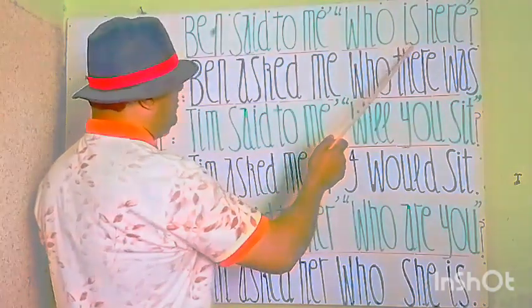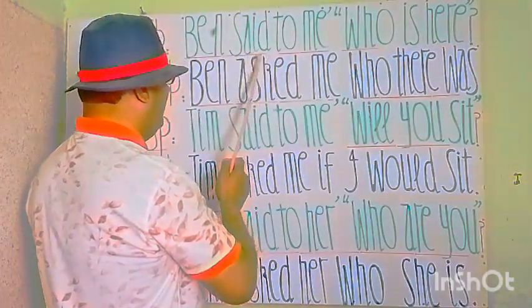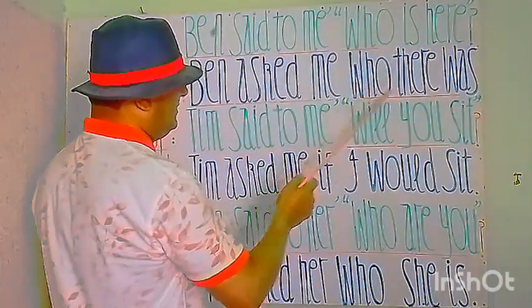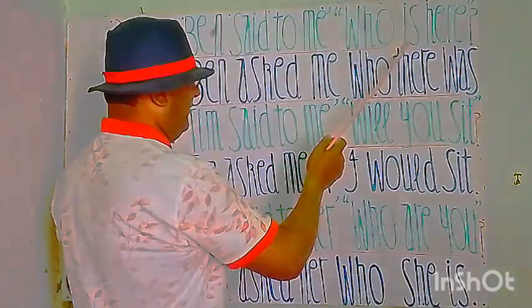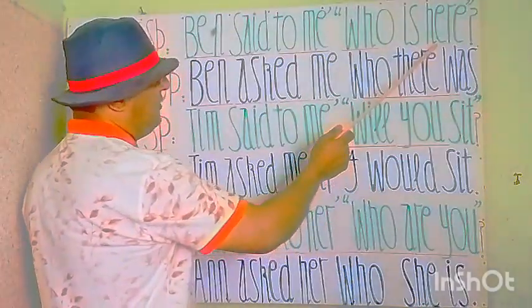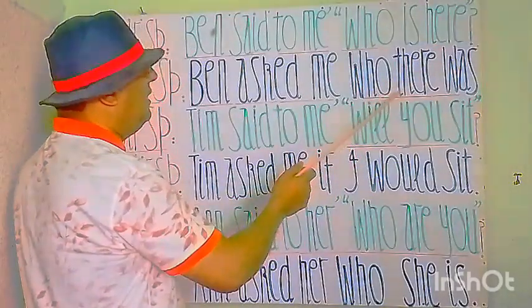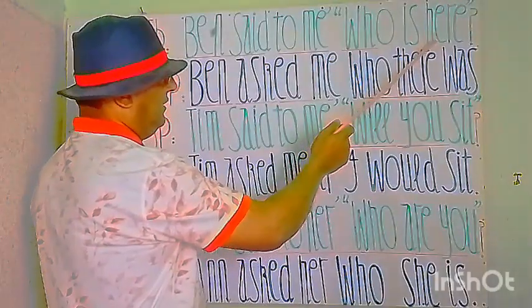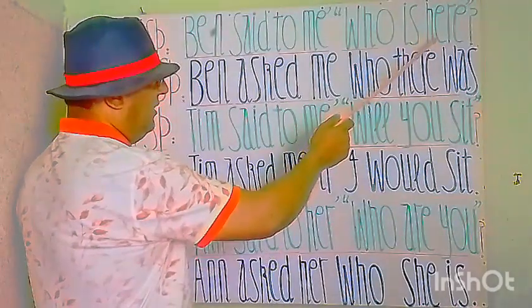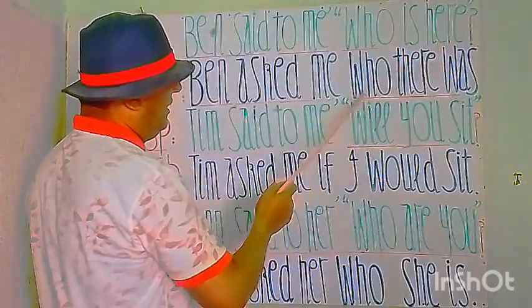Is is a verb, it will change to the past by rules because in the first part we have said. So if there is a verb in the past form in the outer part of the direct speech, then when changing to indirect speech, the verb in the inner part, is, will change to the past, was. So we will write was. Here is a particular word that will be replaced by there. The rules say that if we have here in direct speech inside the commas, then it will be changed to there. So here will be replaced by there. Also the questionary statement will change into an affirmative statement.